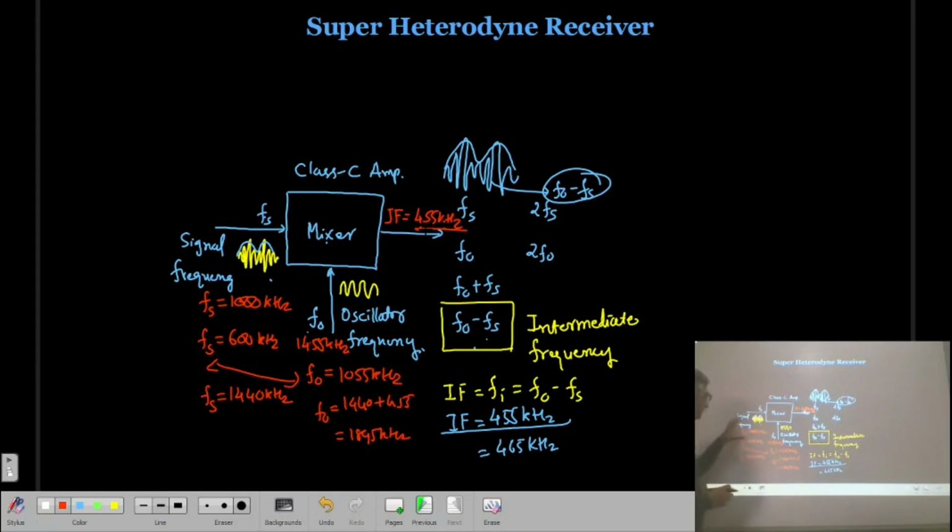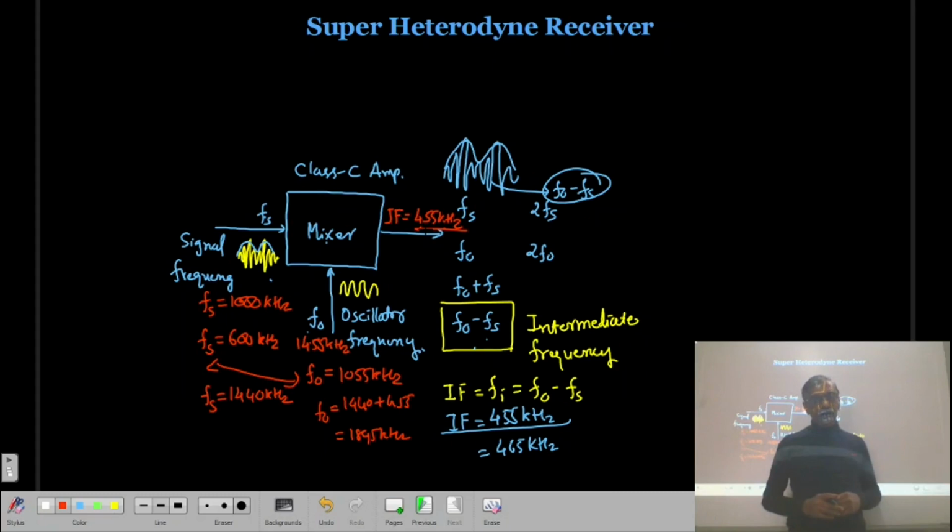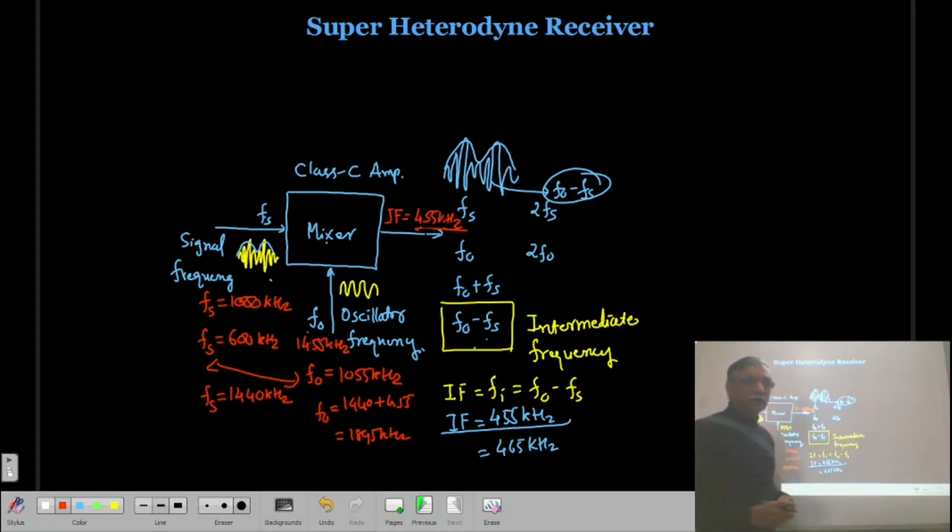At the input there will be a tank circuit, and in the oscillator also there will be a tank circuit, and both the capacitors are ganged together. So if one capacitor is changed, the other capacitor will also change simultaneously, and the difference FO minus Fs will always remain constant.